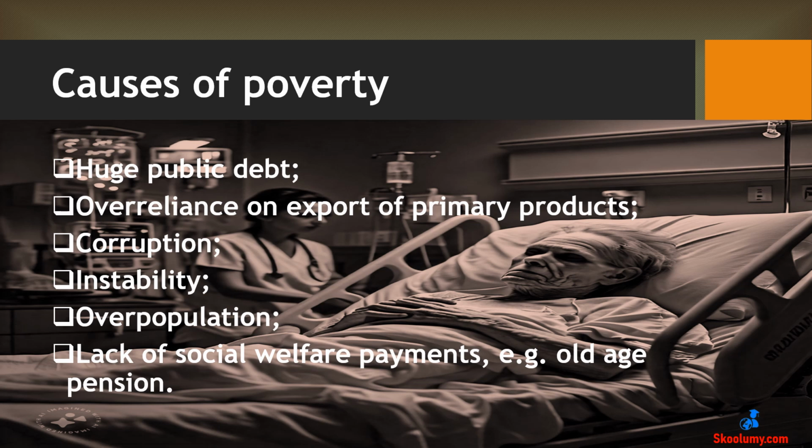Over-reliance on the export of primary products by many developing countries causes widespread poverty. Because demand for these products is volatile, it is difficult for them to have a stable source of income. Corruption, political instability, overpopulation, and non-provision of welfare benefits are the other causes of poverty in less economically developed countries.